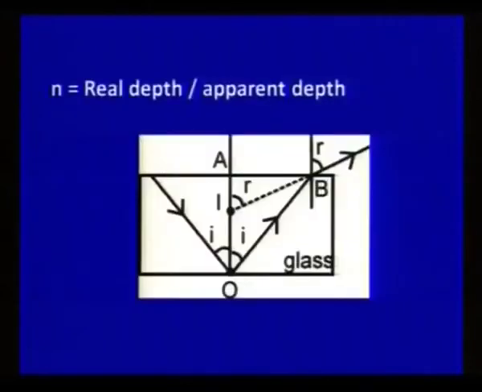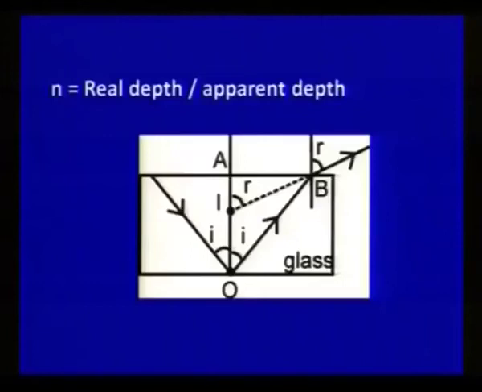Now, you can see in this diagram O is the object, its image is formed at I, and we can see that object O is appearing at I. So, AO is the real depth of the object and AI is the apparent depth of the object, and the relation is: refractive index is equal to real depth over apparent depth.